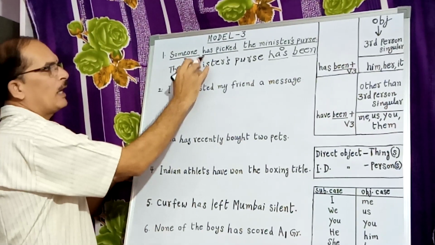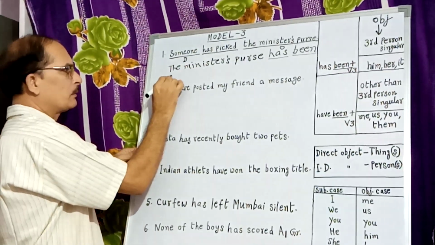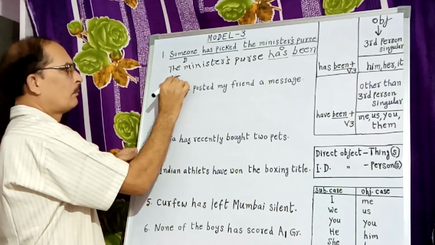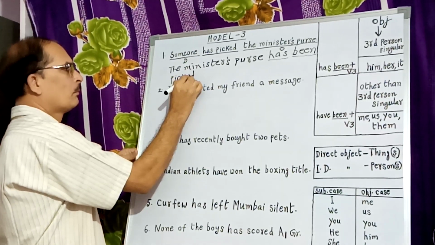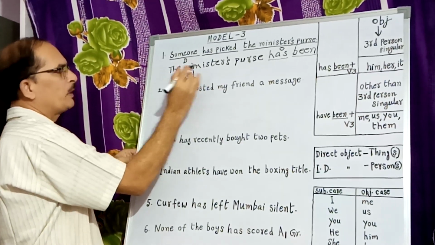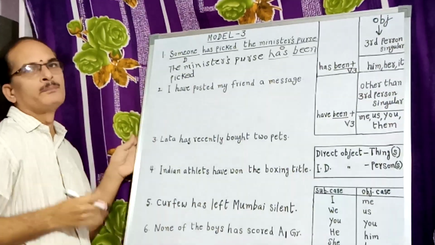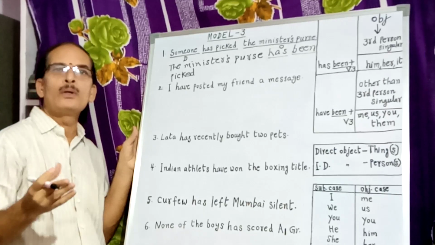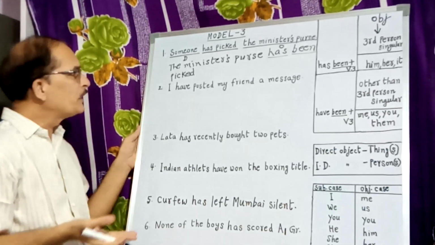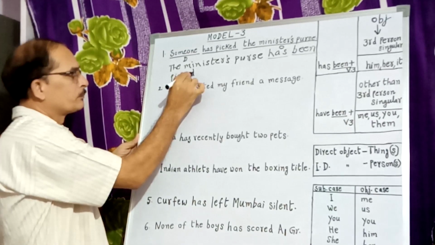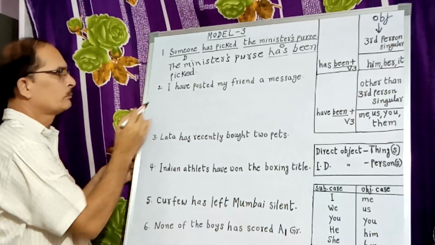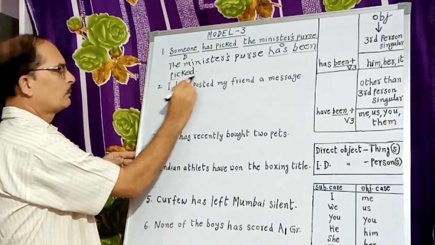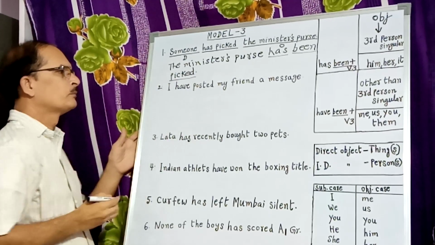Has been picked, in the passive voice. No need to write someone, because we don't know who that person is. That person is unknown or anonymous. That's why it is better to leave it there. Has been picked. That's enough.